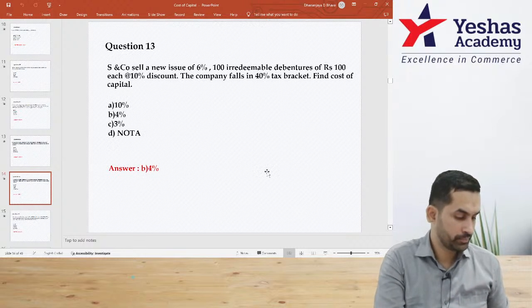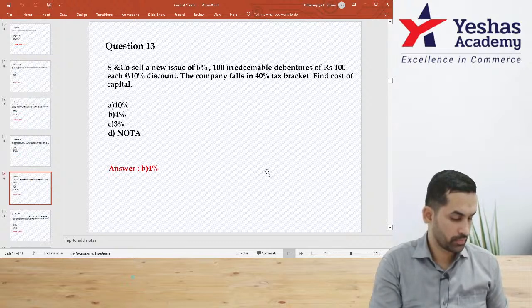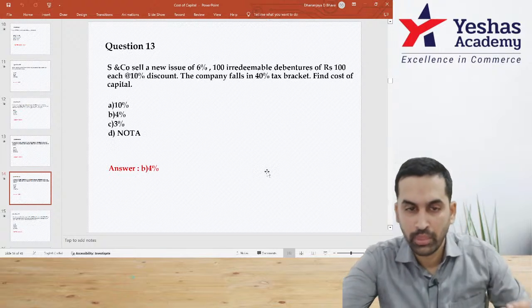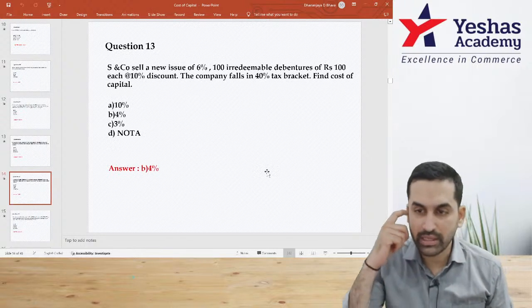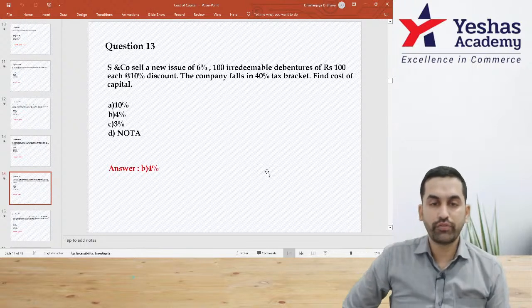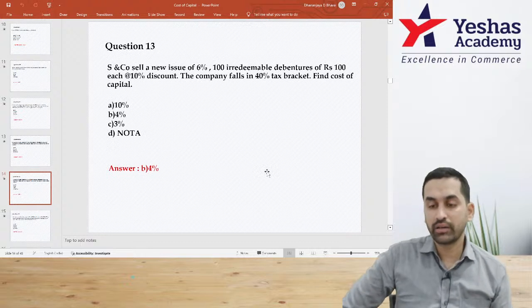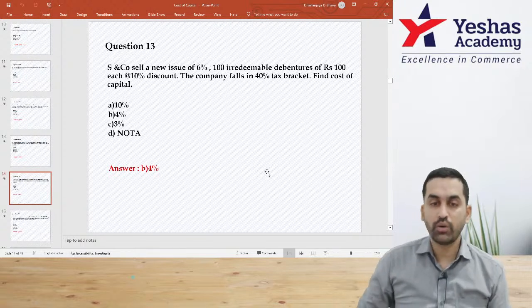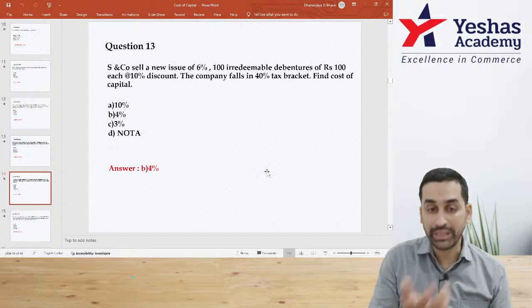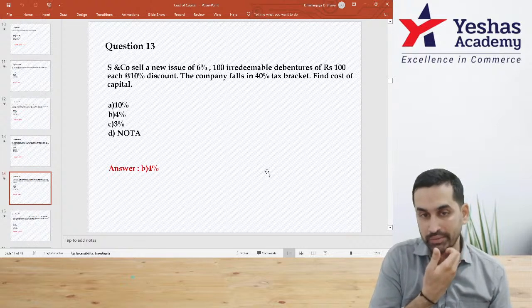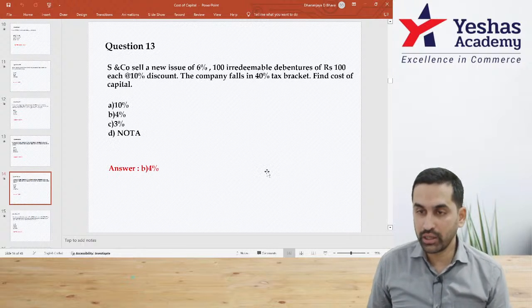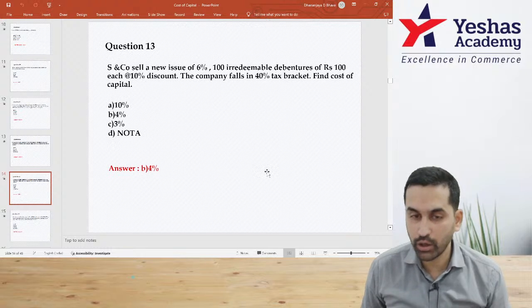Question number 13. SN company sells new issue of 6%, 100 irredeemable debentures of 100 each. Now 100 debentures, 100 rupees. Remember, at 10% discount. The company falls in 40% tax bracket. Find out cost of capital. Many have already completed the answer, is it? Many are saying option B.